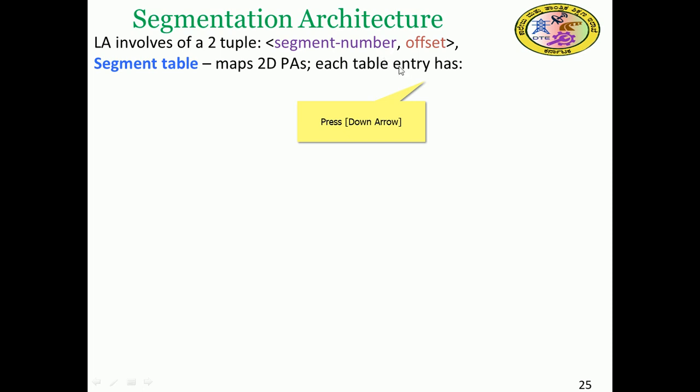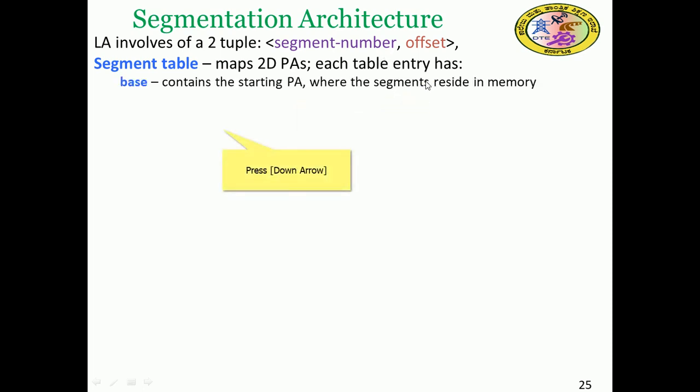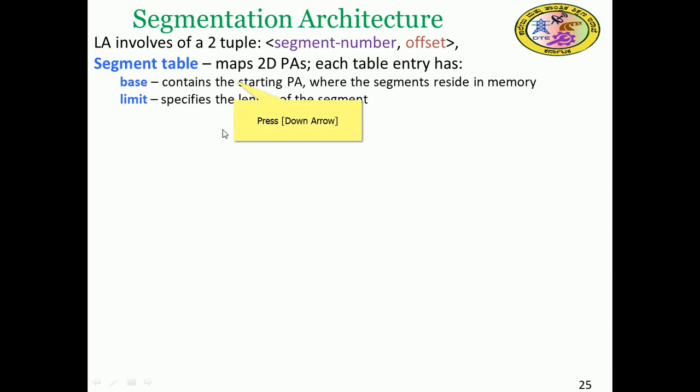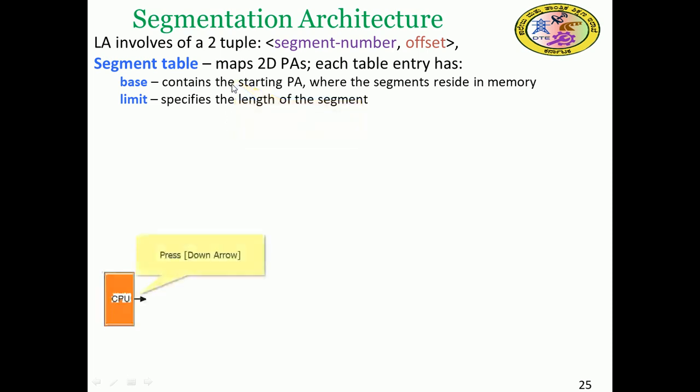Each table entry has the following: the base register, so the base address, which contains the starting physical address where the segment resides in memory. Next we have the limit, which specifies the length of the segment from the base. The base is the starting physical address, and together they help us find the target address.